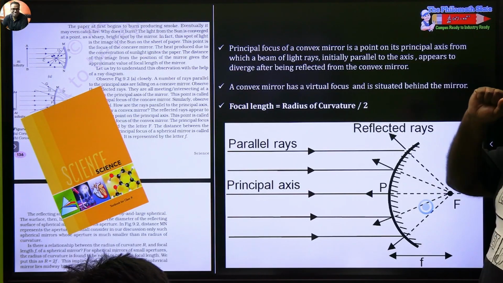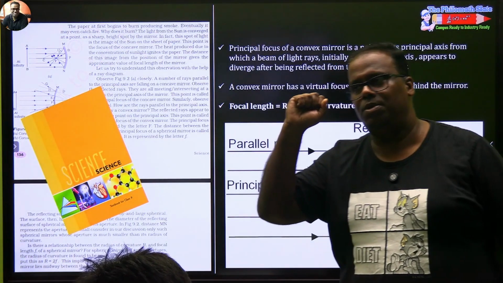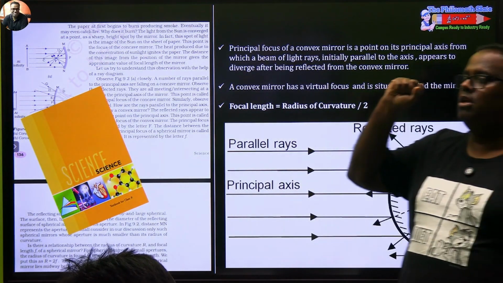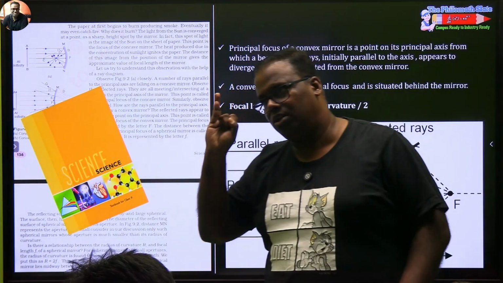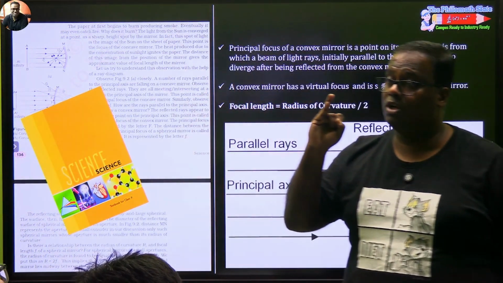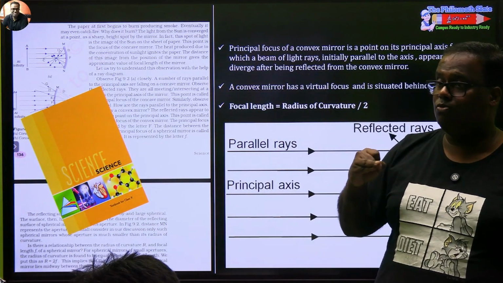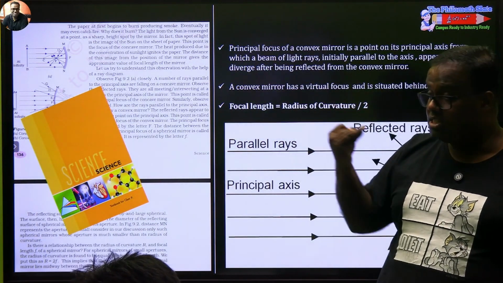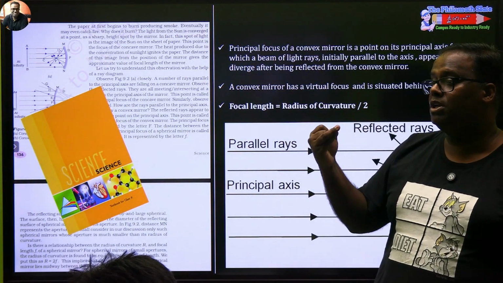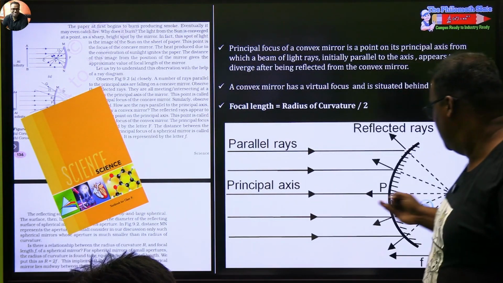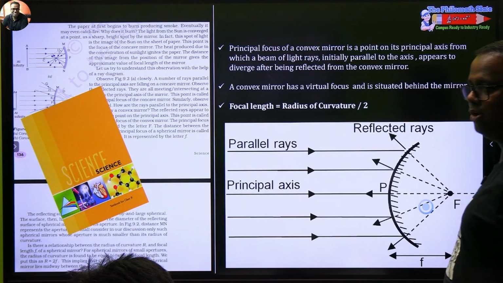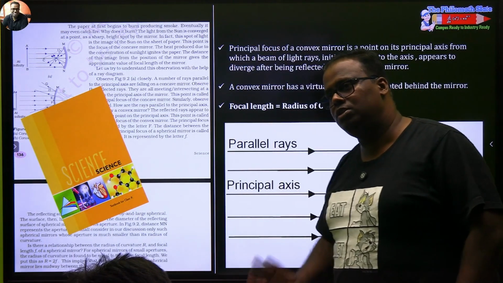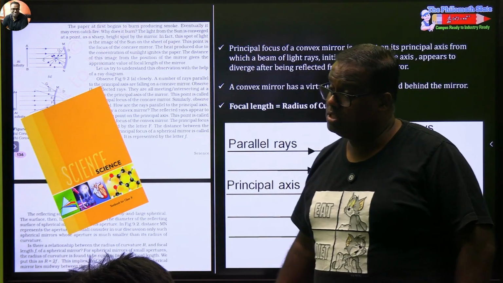So we know now. Any doubts, just tell me. I'm going to say some terms, you just tell me. Center of curvature, is it clear? The radius of curvature, is it clear? How is the center of curvature with respect to each of the mirrors? For a concave mirror it will always be inside the mirror, for a convex mirror it will be outside the mirror, because the center of curvature stays here, but the mirror is on this side, so it is outside the mirror. Radius of curvature you understand. Pole, do you understand? Okay.